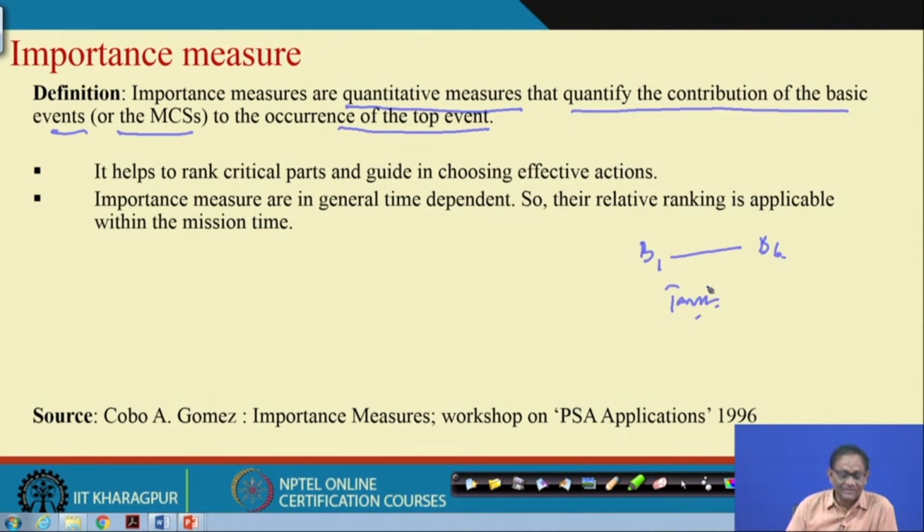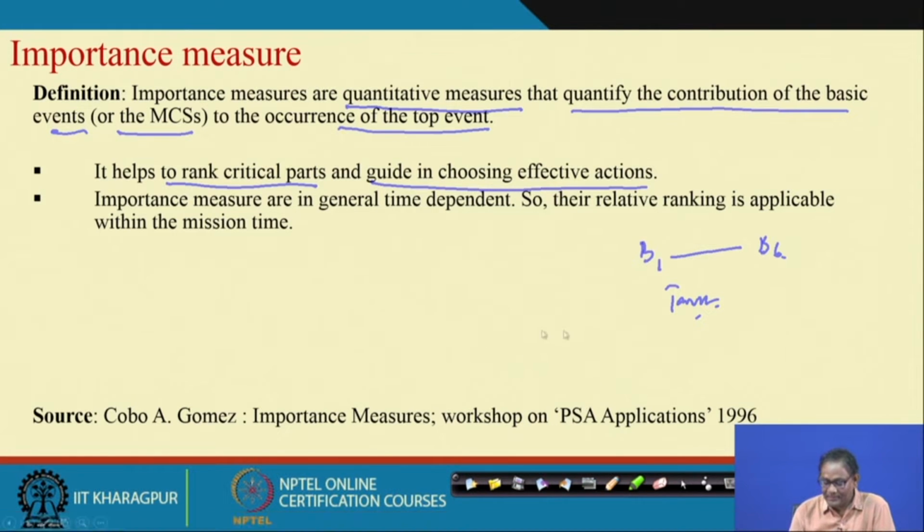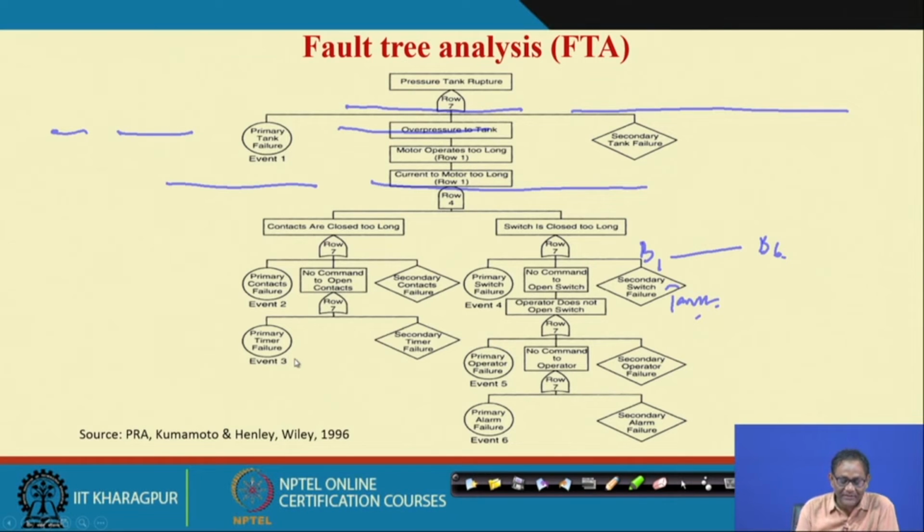Why should we do this? Let me explain further. It helps to rank the critical parts and guide in choosing effective actions. Let me go back. What are the critical parts here? Suppose the tank is one, the contact another, the timer another, then your pressure switch, then the alarm. These are the things we have considered here.